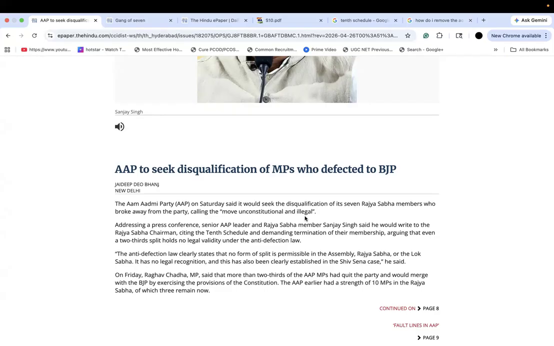Now, suddenly introduced to something, and you're like, okay, I understand something happened. There are 7 MPs who are members of the parliament, who are Rajya Sabha members, who broke away from this party. But why are they specifically using this term 7? That doesn't make sense to you.